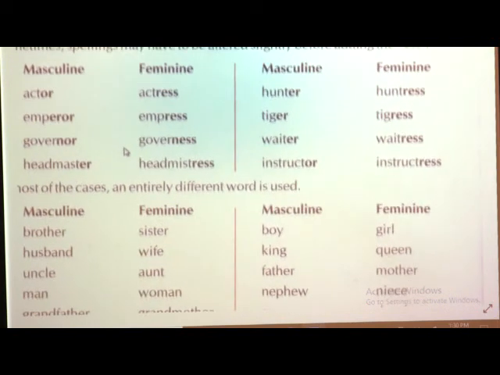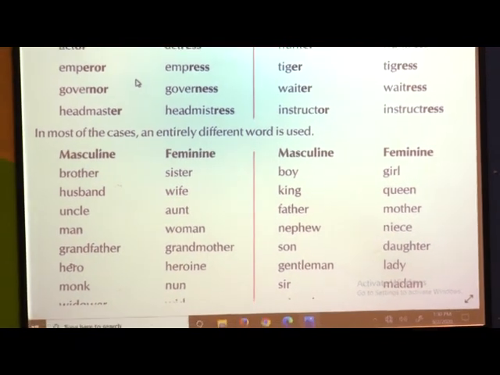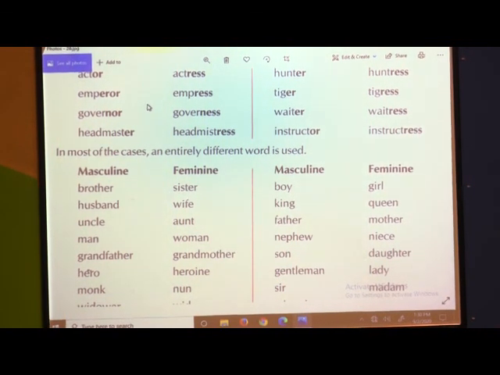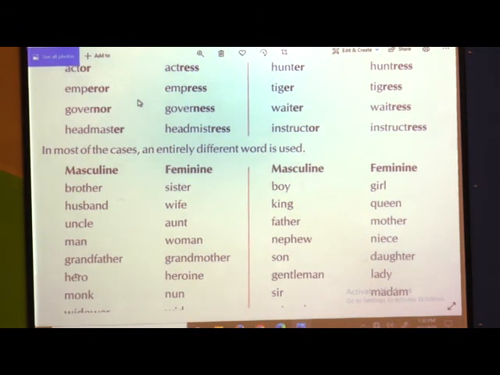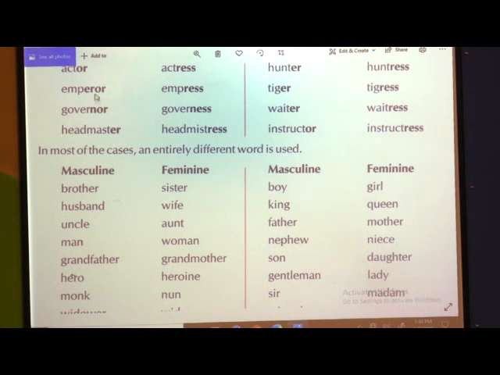Now the third rule: in most cases an entirely different word is used. In the first rule, you add only ESS to the masculine gender and you get the feminine form. In the second rule, you alter only a few spellings or letters and add ESS to get the feminine form. But in the third rule, you change the whole word to get the feminine. You change the entire word, writing a different word for the feminine gender.